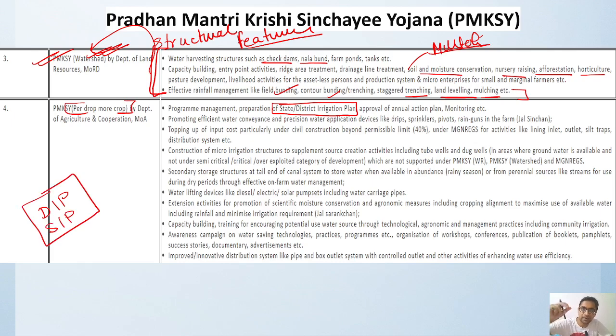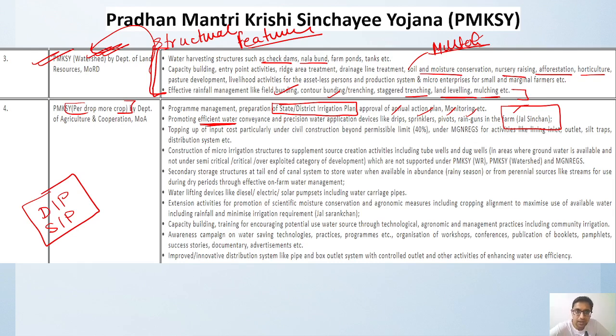With a trickle-down approach, we look at how to properly utilize every drop of water, how to restore the system and optimally use it, and how to use water-efficient technologies like drip irrigation, sprinklers, pivots and rain guns. Jal Sichan, how we irrigate the field, is called Sinchai Karna.